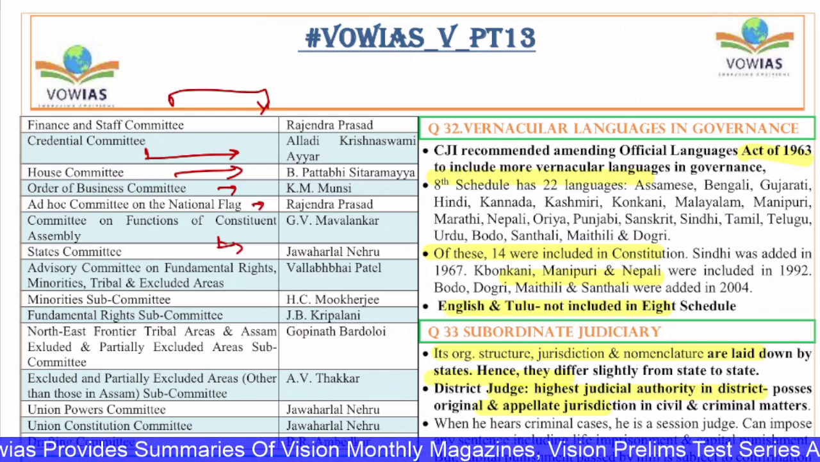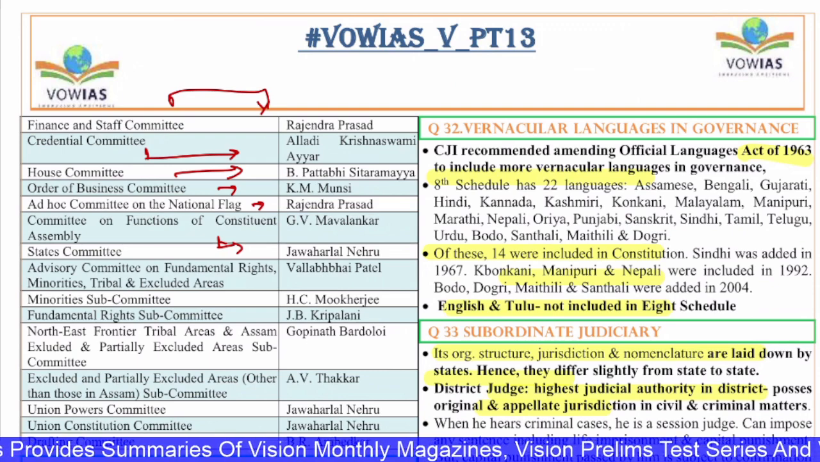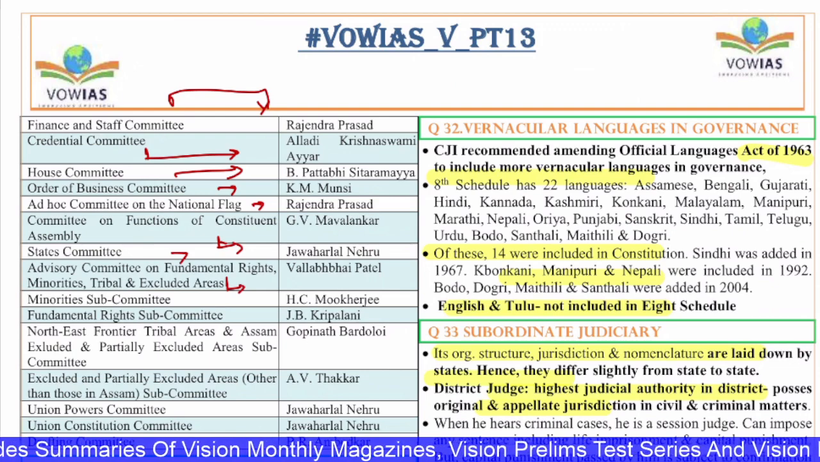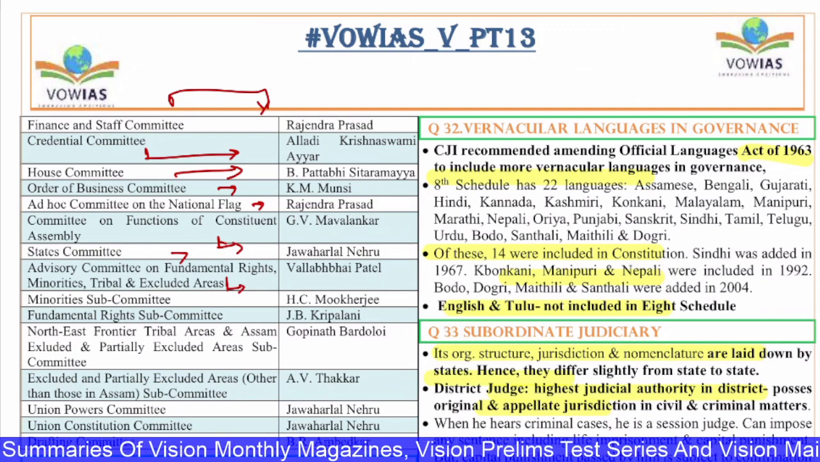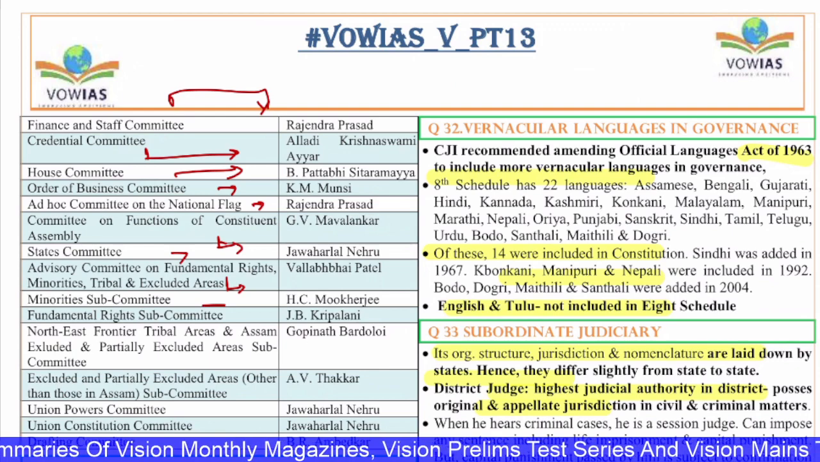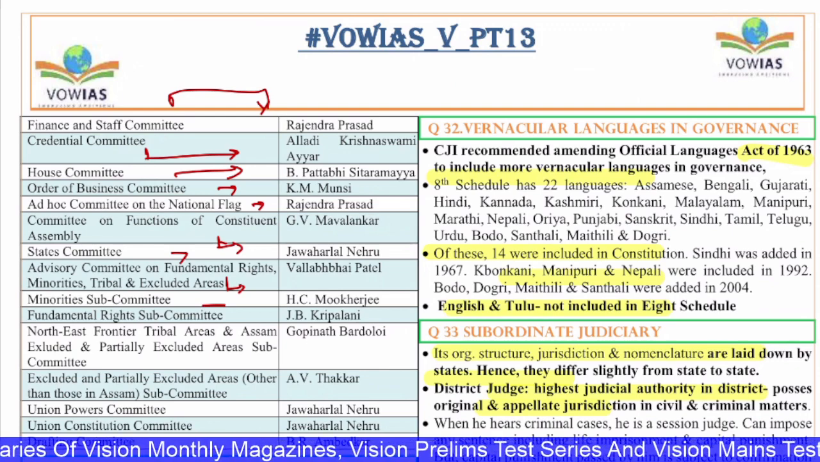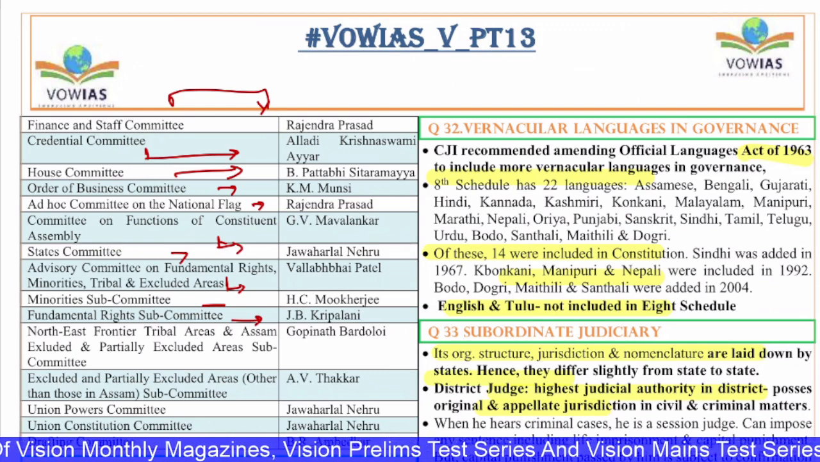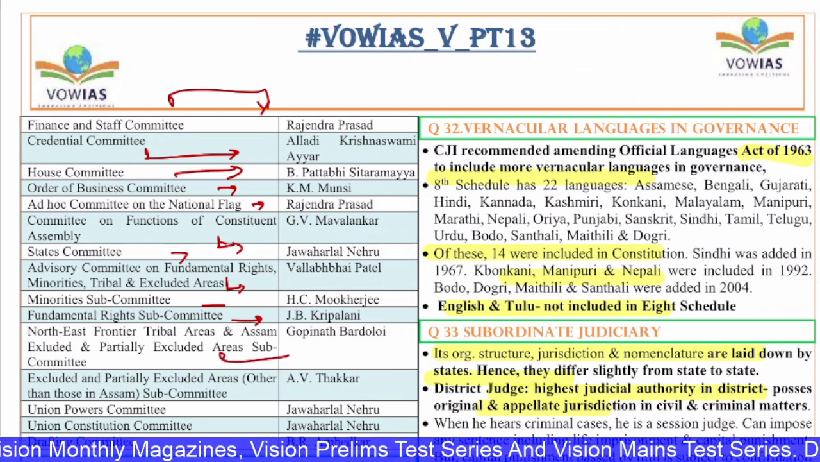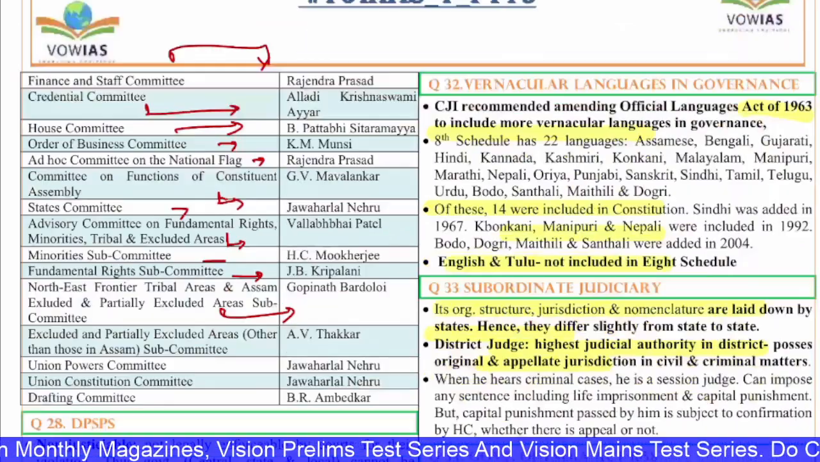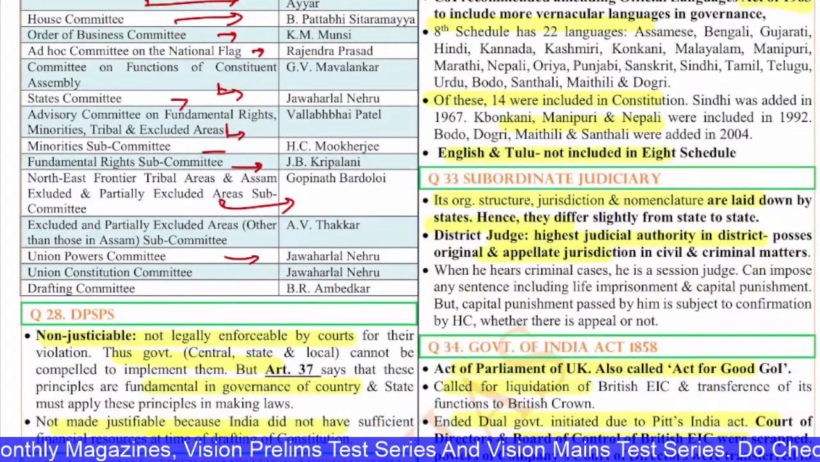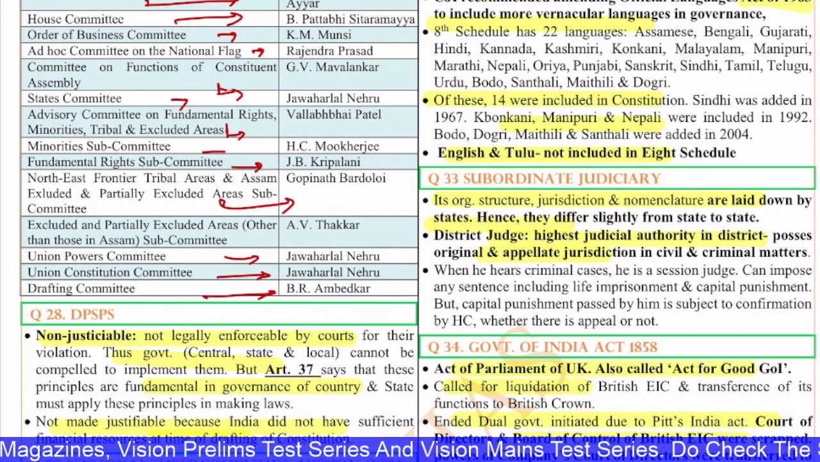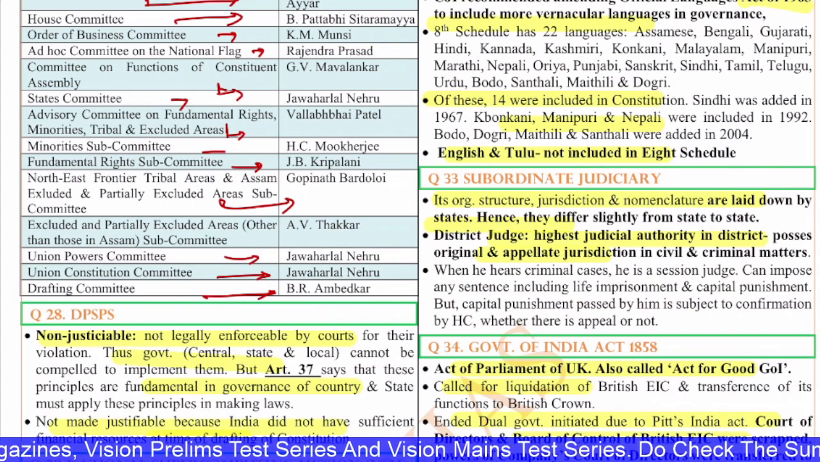Committee on Functions of the Constituent Assembly by G. Mavalankar. The States Committee by Nehru. Advisory Committee on Fundamental Rights, Minorities, Tribal and Excluded Areas by Vallabhbhai Patel. Minority Subcommittee by H.C. Mukherjee. The Fundamental Rights Subcommittee by J.B. Kripalani. And the North-East Frontier Tribal Areas and partially excluded areas Subcommittee by Gopinath Bordoloi. And you have the Union Powers Committee by Nehru, Union Constitution Committee by Nehru and Drafting Committee by Ambedkar. These are the various committees and the heads of those committees.